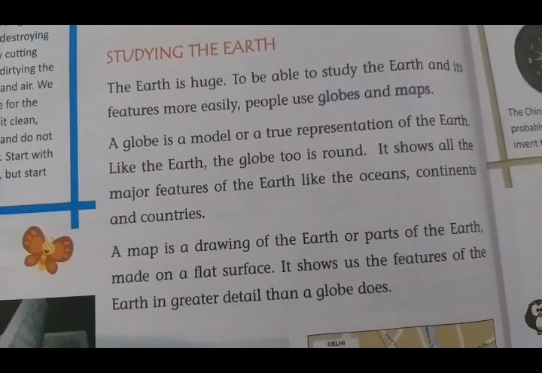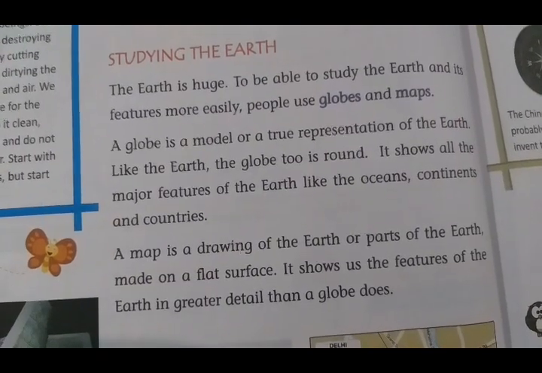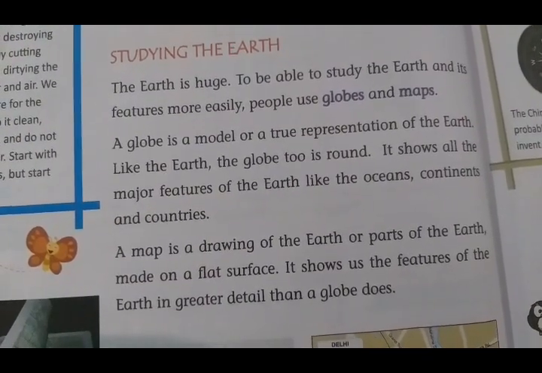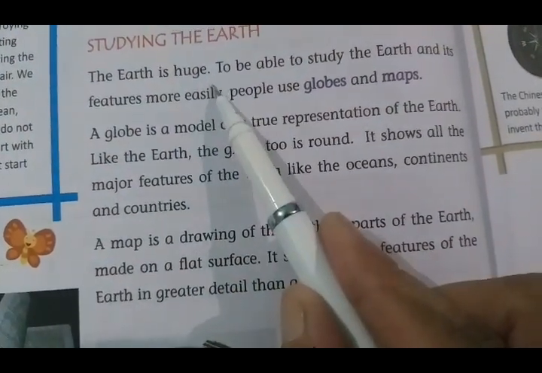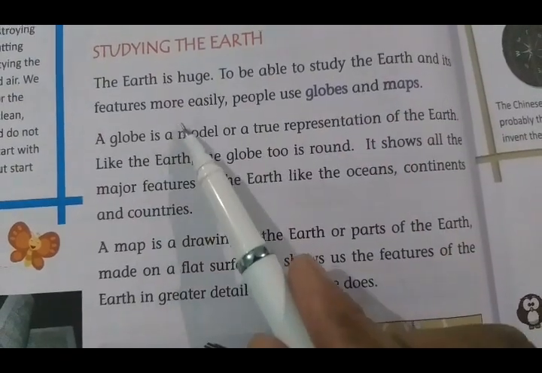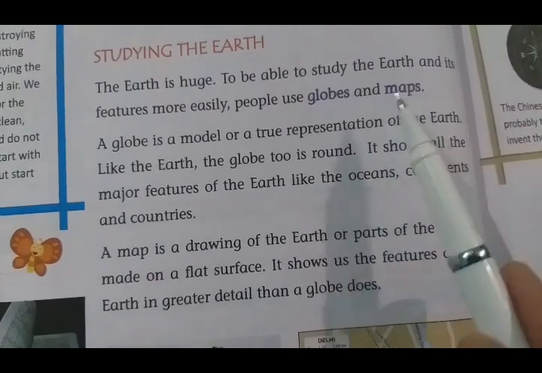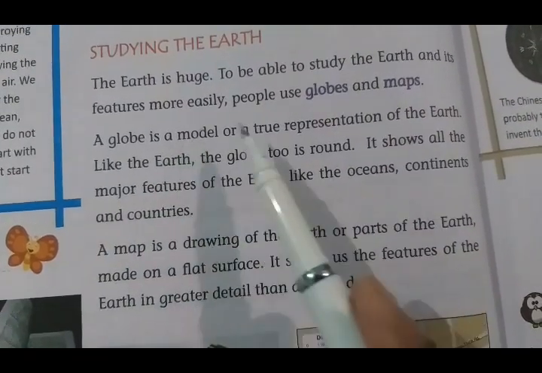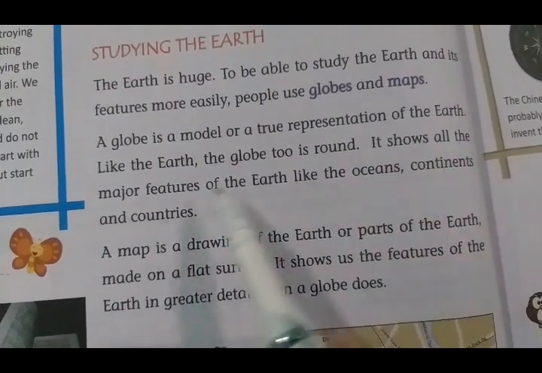Moving on to the next topic, that is studying the earth. The earth is huge. To be able to study the earth and its features more easily, people use globes and maps. A globe is a model or a true representation of the earth.